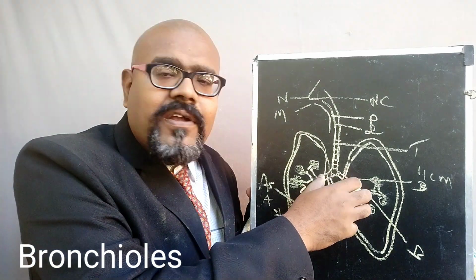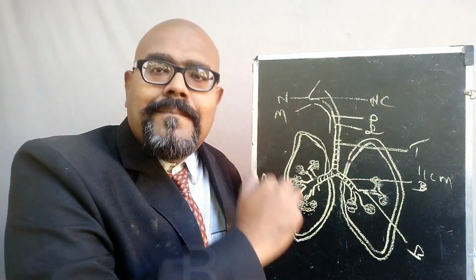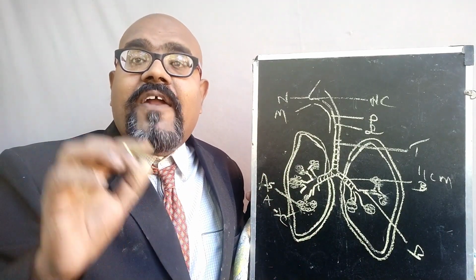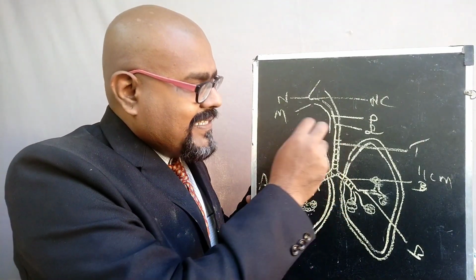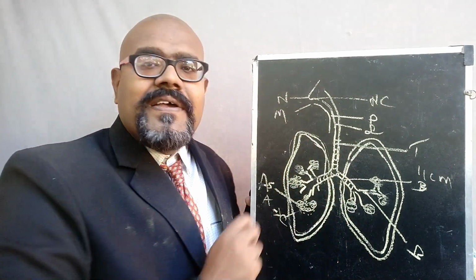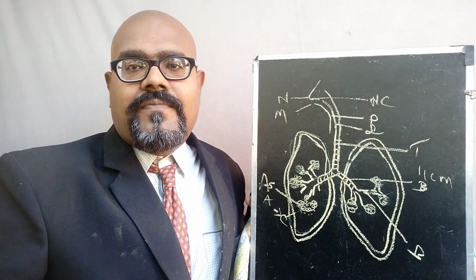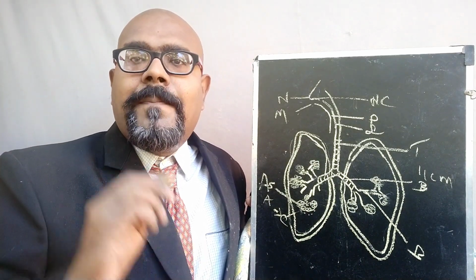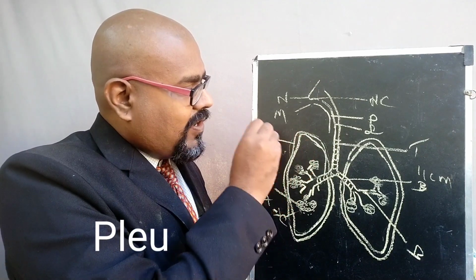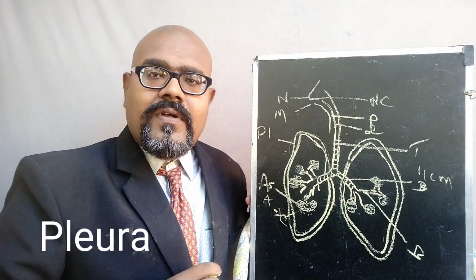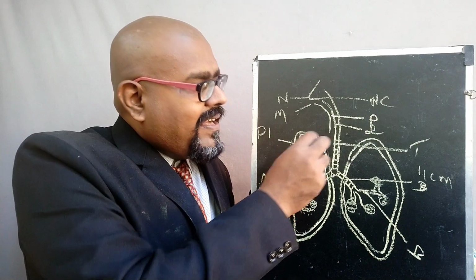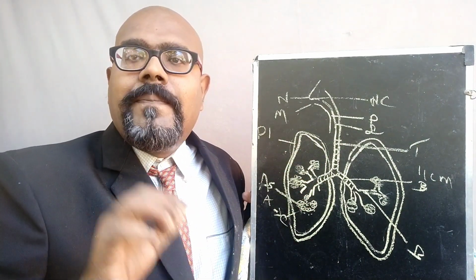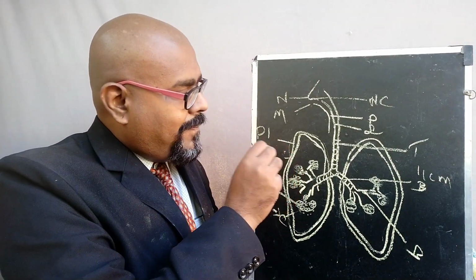The bronchi enter into the wind bag, that is the air bag, which is called the lungs, a pair of lungs. These lungs are covered by two layers. That layer is called the pleural layer. In between the two layers of the lungs, we have a fluid called the pleural fluid.